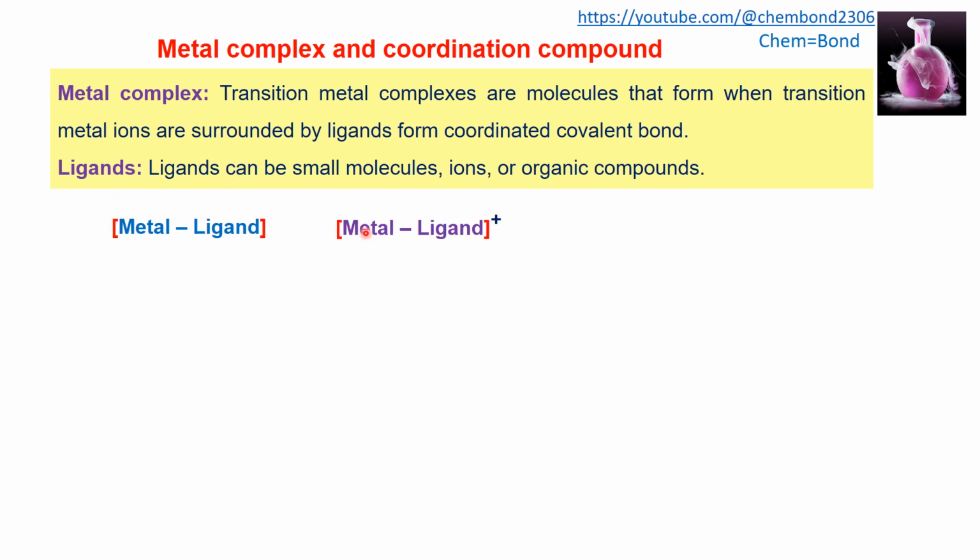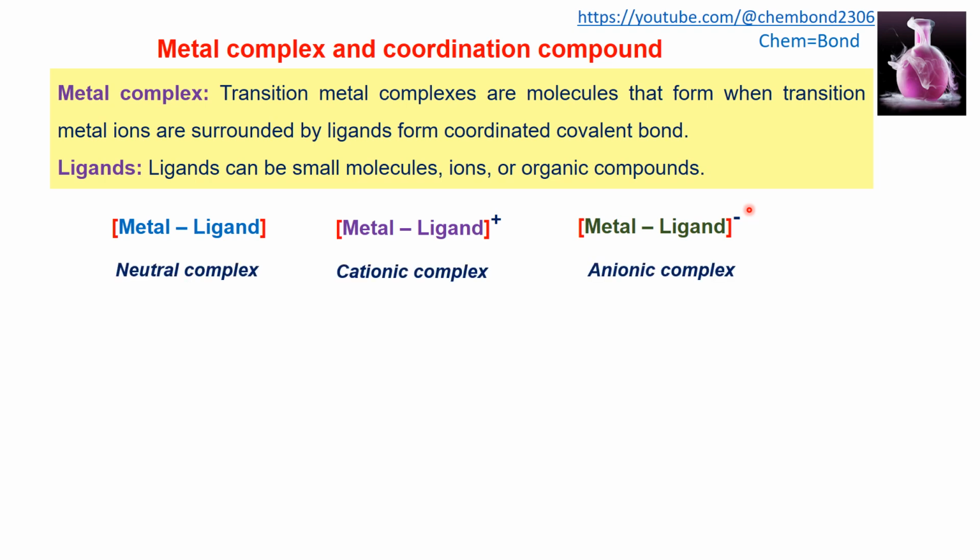This is the metal ligand complex ion, but that ion is present in the positive form. So the metal ligand complex is formed, but it is a cationic complex. Similarly, the metal ligand complex is formed, but it has a negative charge, so we can say that it is an anionic complex. And the neutral complex has no charge. A cationic complex has a positive charge, and an anionic complex has a negative charge.